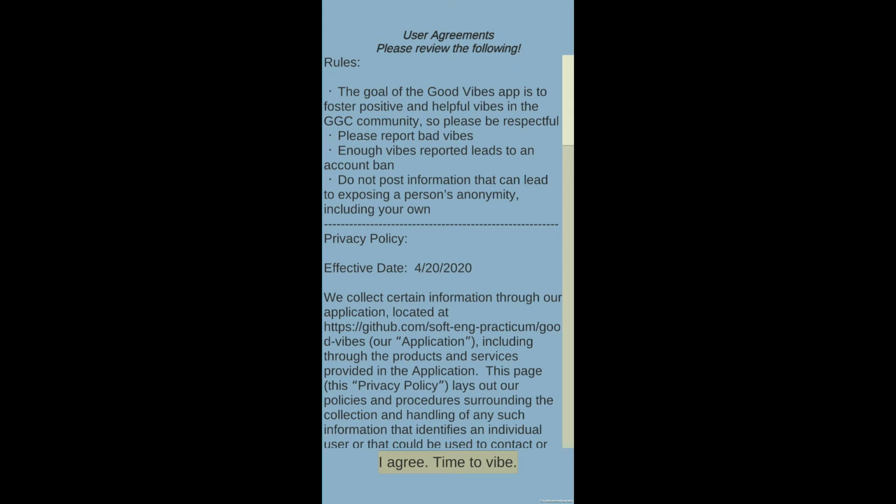So all new users must agree to our general rules and privacy policy before they're able to start using the app. After we scroll to the bottom, we can accept the rules and continue on.